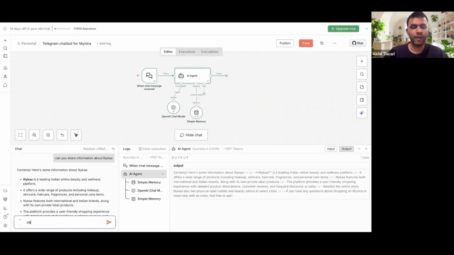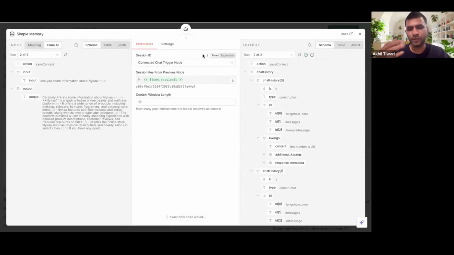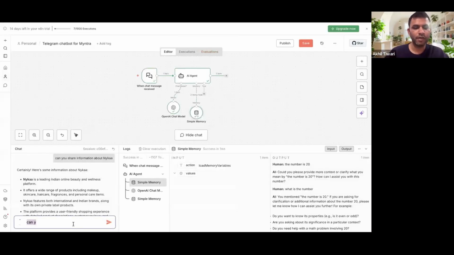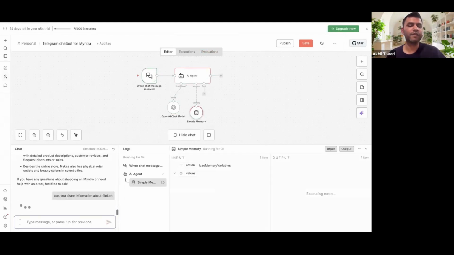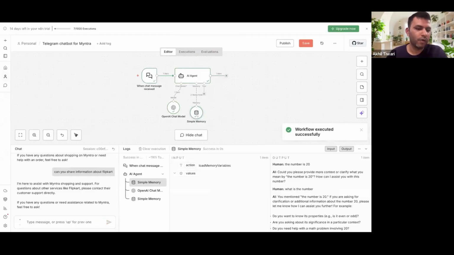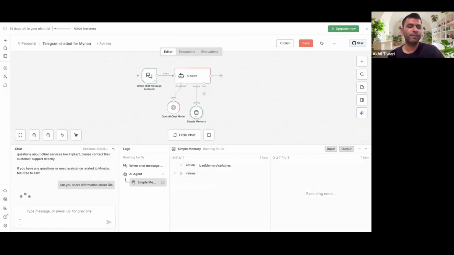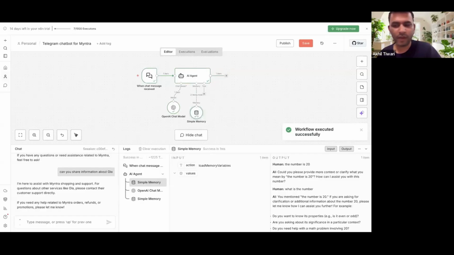Okay, let me ask about a different player. We have enabled the memory, right? So although this is a conflicting thought that we're giving, let's ask it about Flipkart. That's something that we have not shared. Now, here you can see that it is not answering, right? Or you can also go ahead and ask it about Ola. Yeah, it is not giving, right? Because now it is acting with the revised guardrails and the constraints that you've put in.